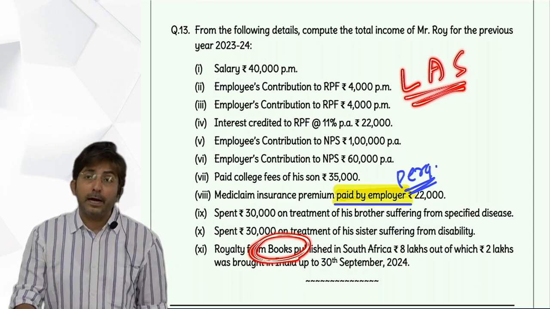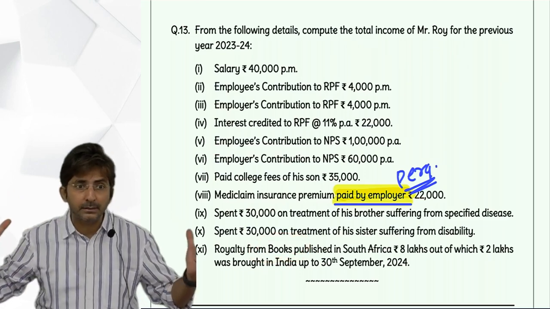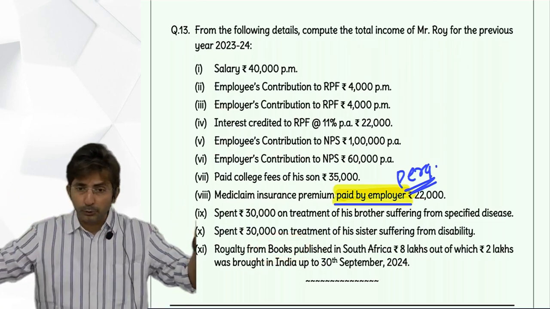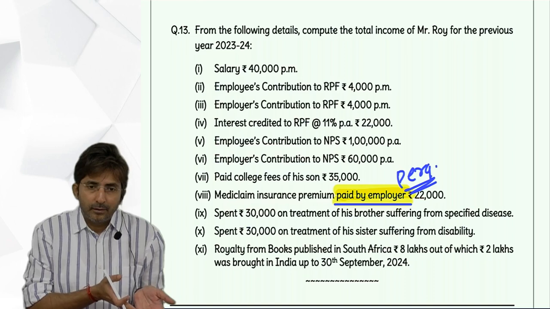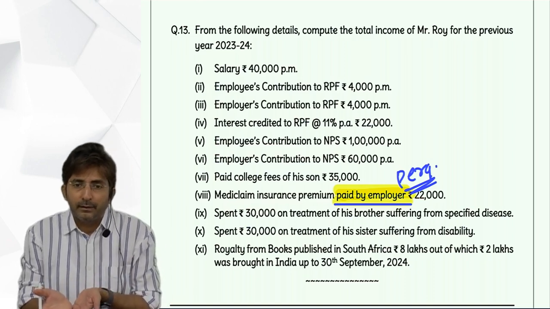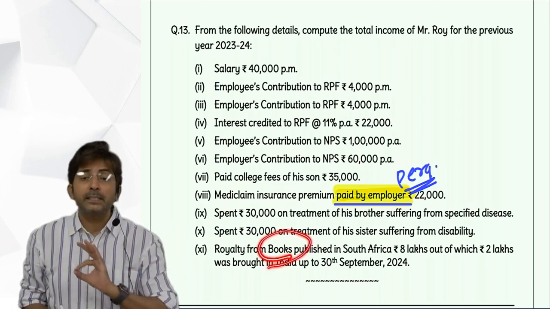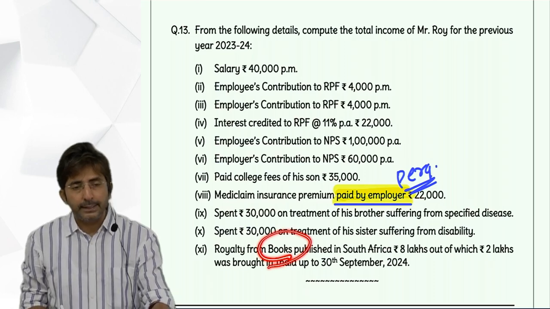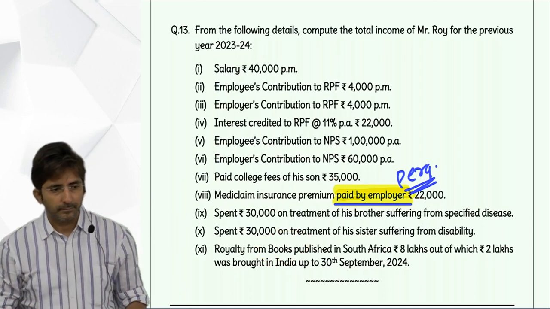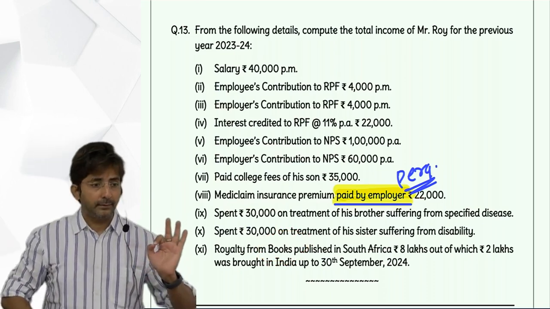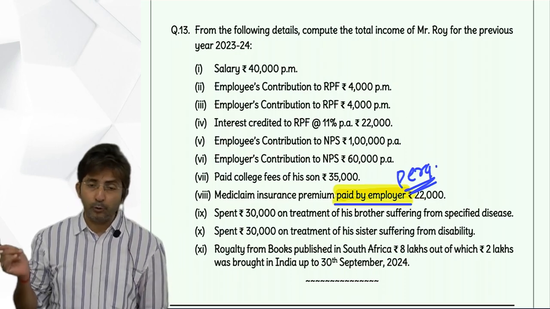Don't think of literary, artistic, scientific as only 3 types of books. These are 3 big categories. Most of the books which you see in the market will fall in literary, artistic or scientific. So if the problem is silent about the type of the books, always make the positive assumption that they are literary, artistic and scientific books only, and 80QQB will be allowed.